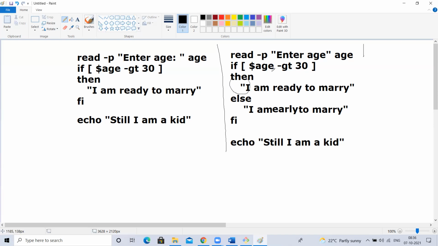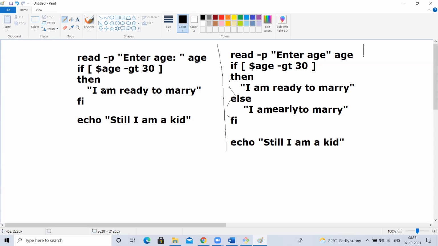In such a case, if the condition is true, this will execute. With if and else, if the condition is true, I have to execute this. If the condition is not true, then I have to execute this, whatever is between this else and fi. Understood?